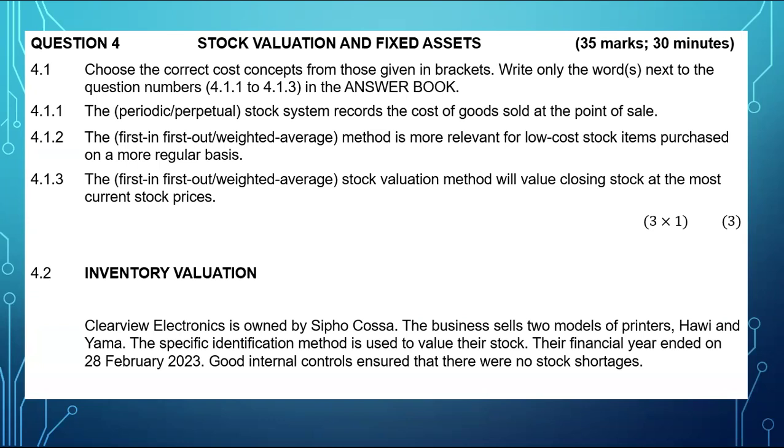We know that for periodic, that is only done at the end of the year when we have counted stock or after every stock count. So it's not happening immediately. That's why we call it periodic. Perpetual is continuous. So for this one, it will be perpetual. So we're taking off periodic.